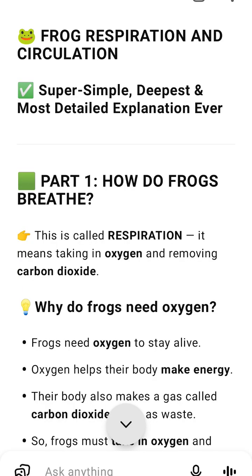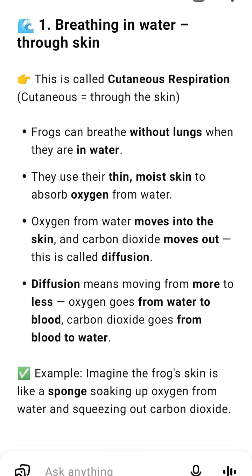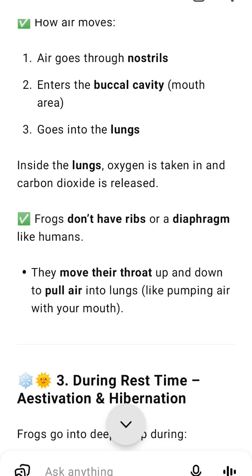Part 2, circulatory system in frogs, how frogs pump and move blood. Purpose of the circulatory system. 1. Carry oxygen to all body cells. 2. Carry food nutrients to body parts. 3. Take carbon dioxide and waste away from cells. 4. Protect the body using white blood cells and lymph.